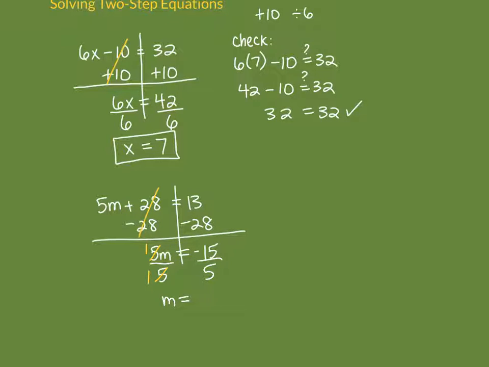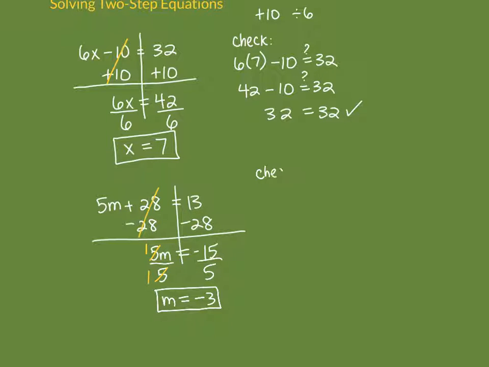And then negative 15 divided by 5, again, you might want to pull out a calculator to make sure that you're dividing and multiplying with negatives and positives correctly. So negative 15 divided by a positive 5 is a negative 3. So box that up. So that should be our final answer.